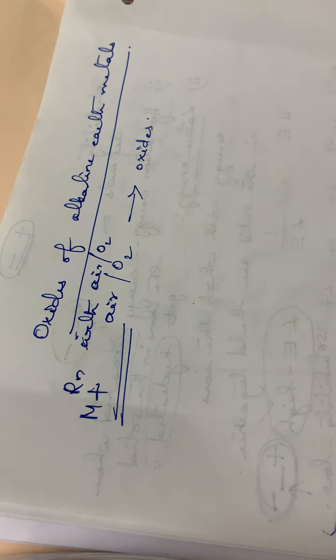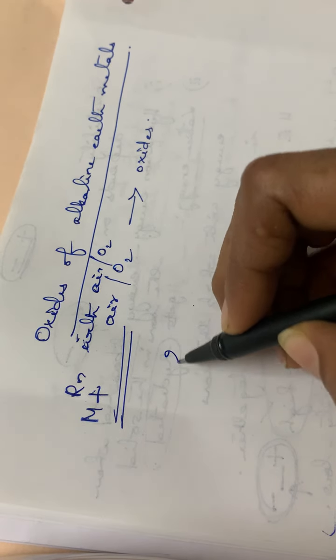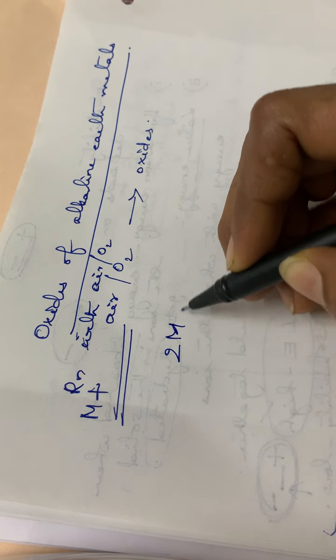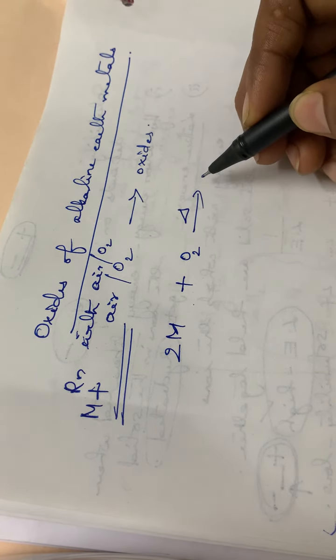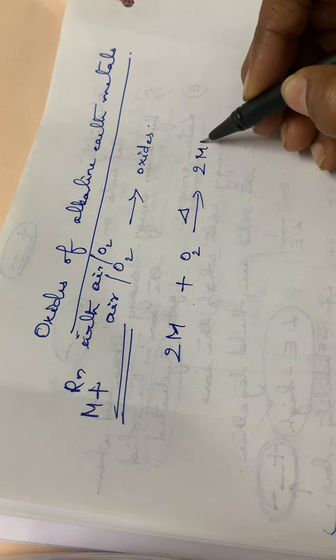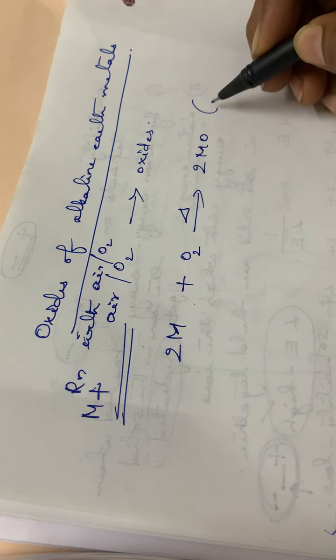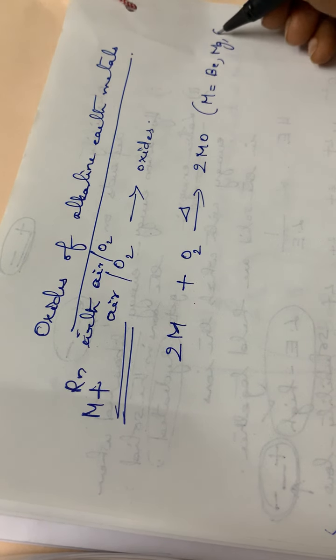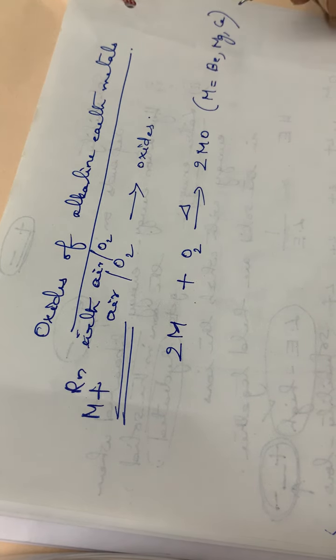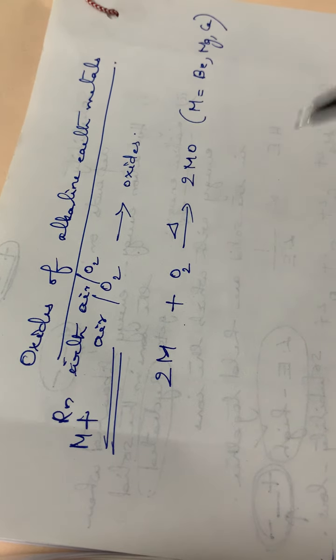We can write the general form of that equation. Metal plus oxygen in the presence of air and heat forms metal oxide, MO. Here M can be beryllium, magnesium or calcium.